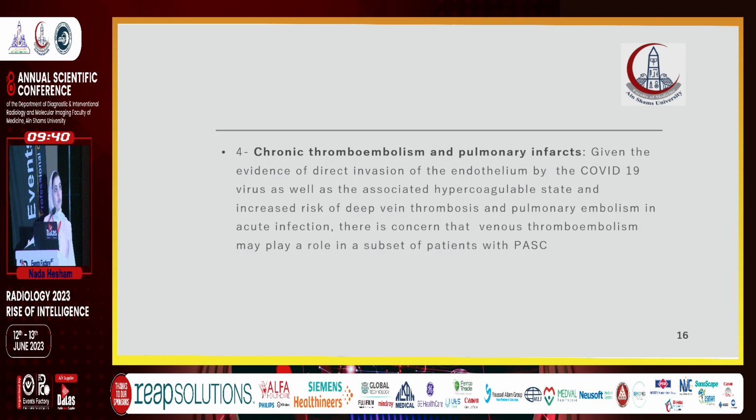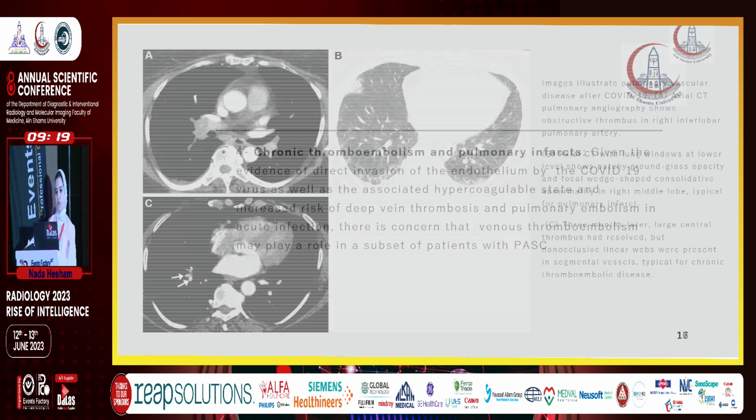The last complication is chronic thromboembolism and pulmonary infarcts. Given the evidence of direct invasion of the endothelium by the COVID-19 virus, as well as the associated hypercoagulable state and increased risk of deep venous thrombosis and pulmonary embolism in the acute infection, there is concern that venous thromboembolism may play a role in a subset of patients with post-acute sequelae of COVID.